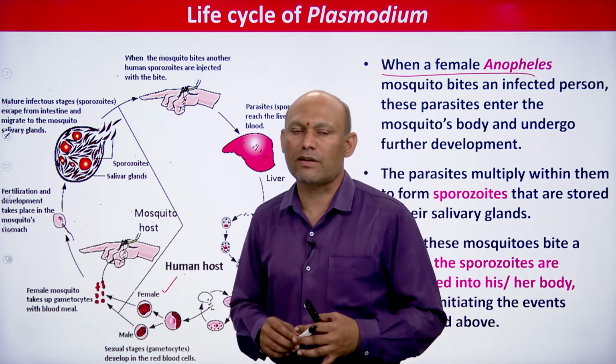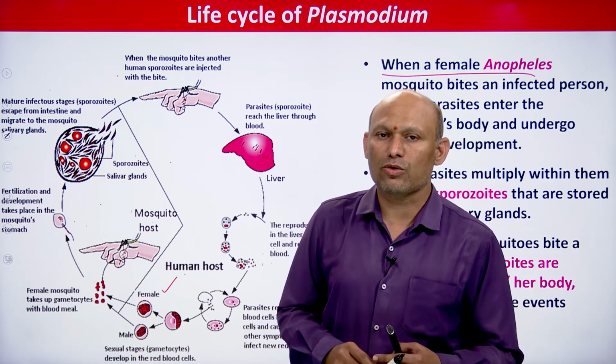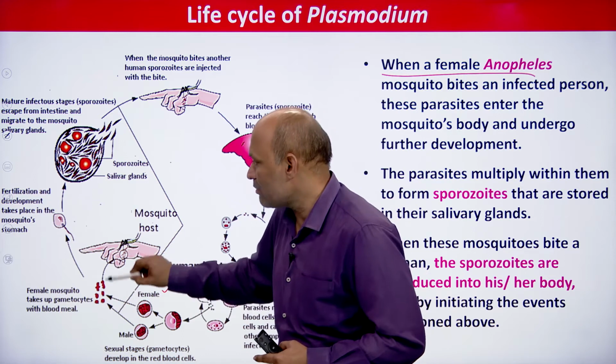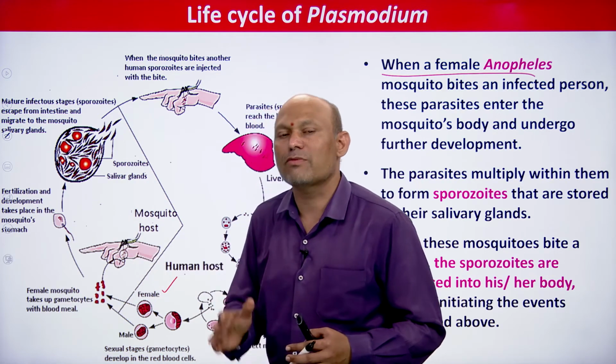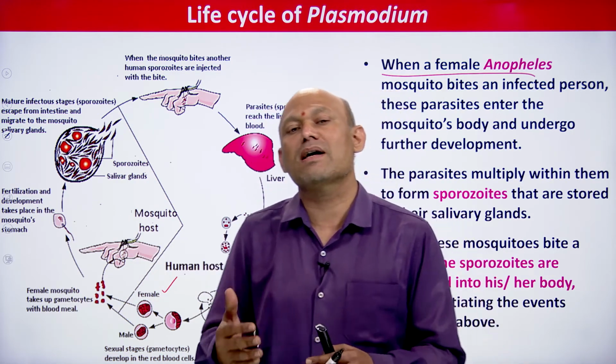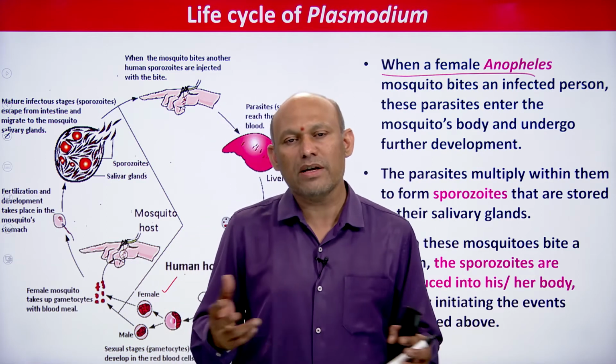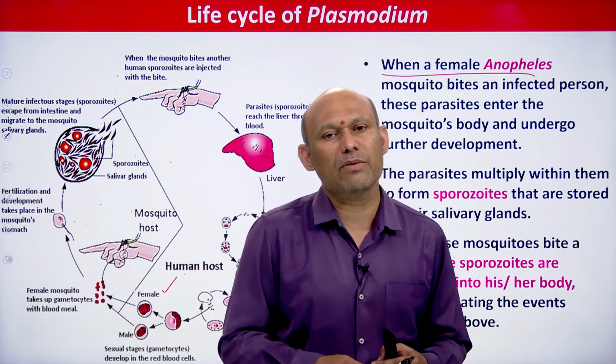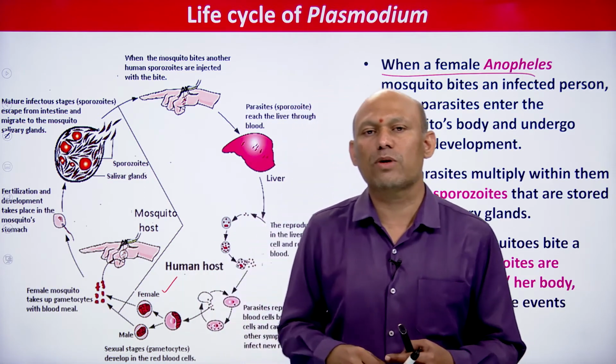Only gametocytes will survive in the crop of the mosquito. From those gametocytes, gametes will be formed. From the macrogametocyte, a female gamete, the egg, will be formed. From the microgametocyte, 8 male gametes, or microgametes, sperms, will be formed.